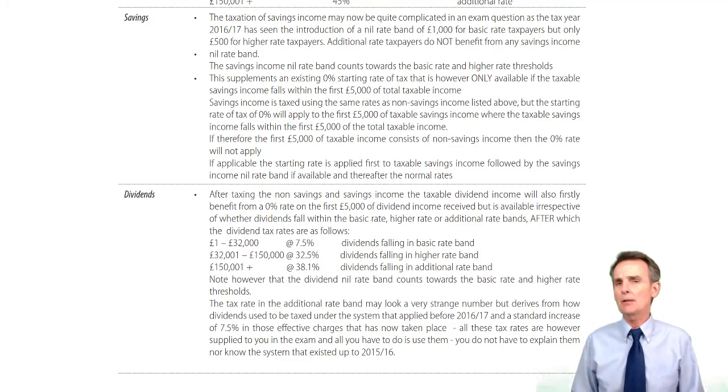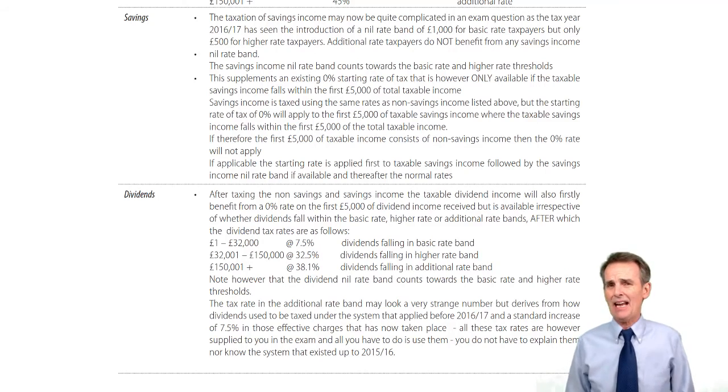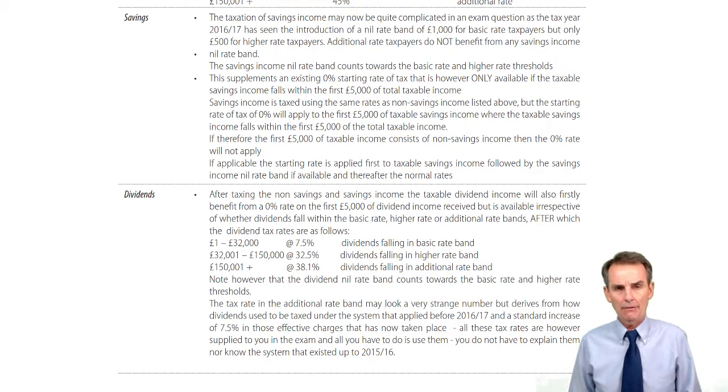Firstly, with savings income, we need to know, do we have any of that 0% starting rate band available to us? That, as we know, is only available to you if your taxable non-savings income does not exceed 5,000. Now, frequently, and probably usually in questions, we'll see that the taxable amount of non-savings income will be in excess of 5,000.